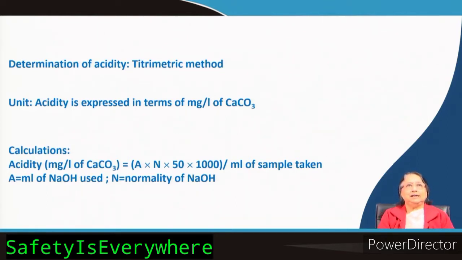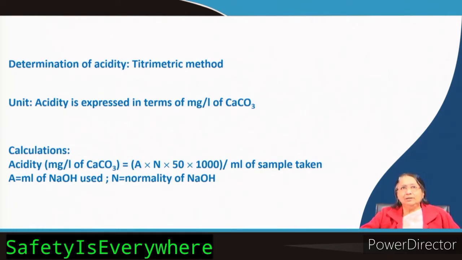Now comes the unit, how will you express the acidity? You learned that acidity and basicity are related to pH. So, should we express in terms of pH? Should we express in terms of normality or what? Actually, it is universally accepted that from an environmental point of view, acidity we have to express in terms of milligram per liter of calcium carbonate. Acidity, alkalinity and hardness, these three things we should express in terms of milligram per liter of calcium carbonate.